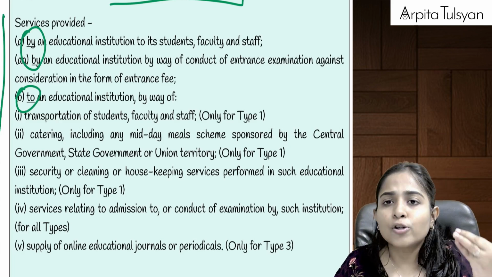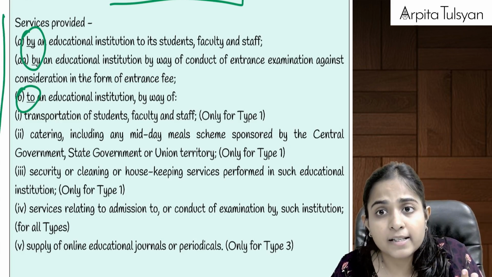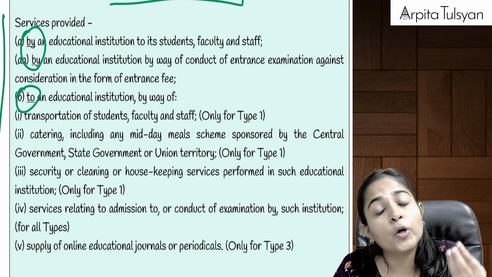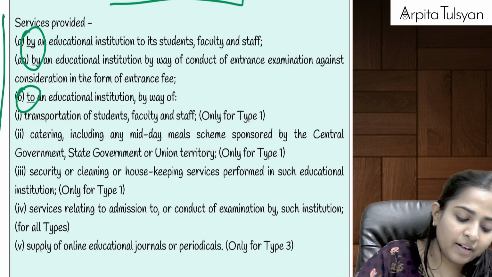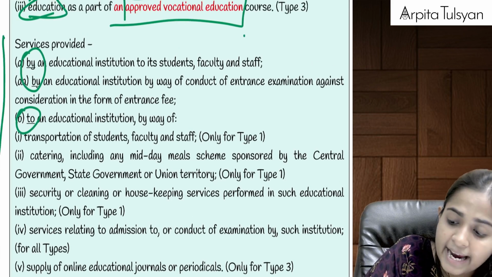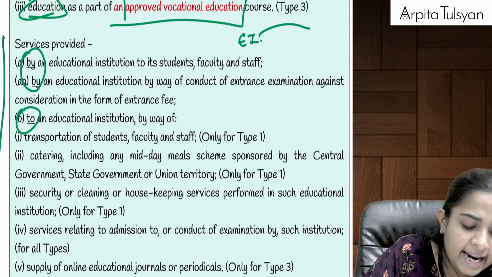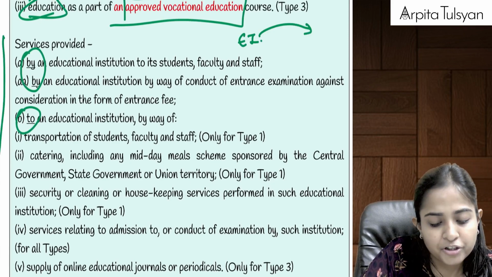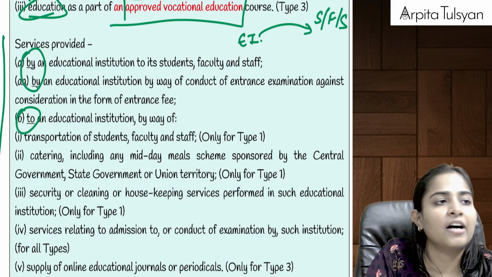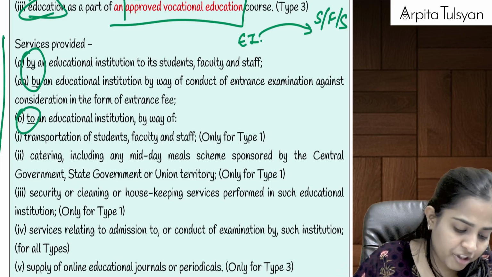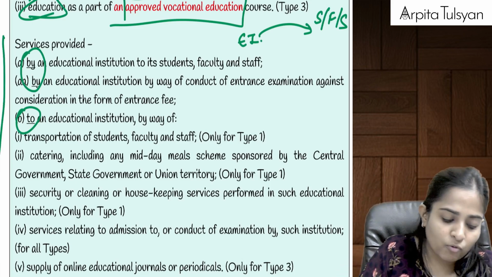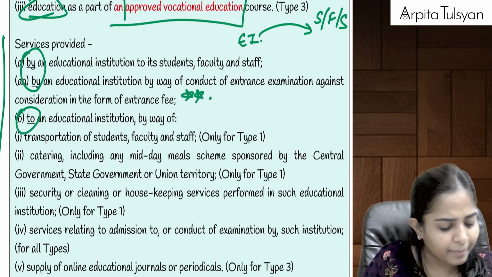And let's say it is also providing some certificate courses or some sort of training to its staff, even that will be totally exempt from GST. Any services provided by an educational institution to its students, faculty, and staff will be totally exempted from GST. And one more thing, this was a newly added point some time back, but it is important.